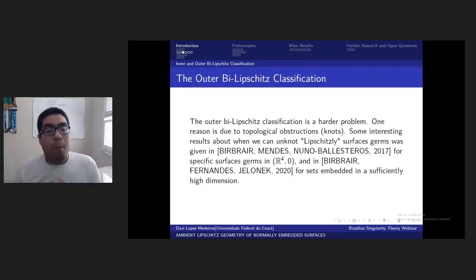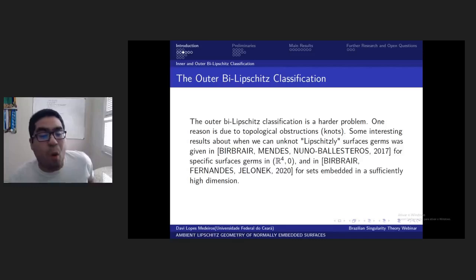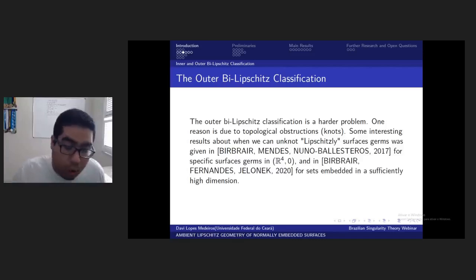Okay, well, but about the outer bilipschitz classification, this is a much harder problem, as you can easily say. One reason for this problem being much harder is due to topological obstructions, the so-called knots.